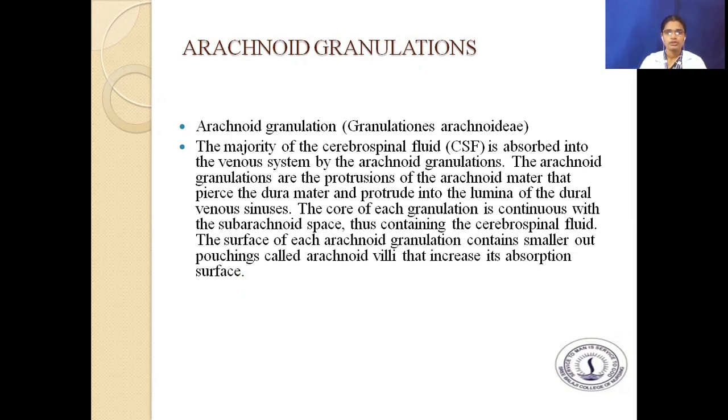The core of each granulation is continuous with the subarachnoid space, thus containing the cerebrospinal fluid. The surface of each arachnoid granulation contains smaller outpouchings called arachnoid villi that increase its absorption surface.